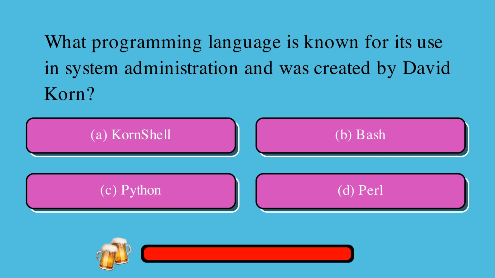Which programming language is known for its use in system administration and was created by David Korn? A, Korn Shell, or B, Bash, or C, Python, or D, Perl? The correct answer is A, Korn Shell.